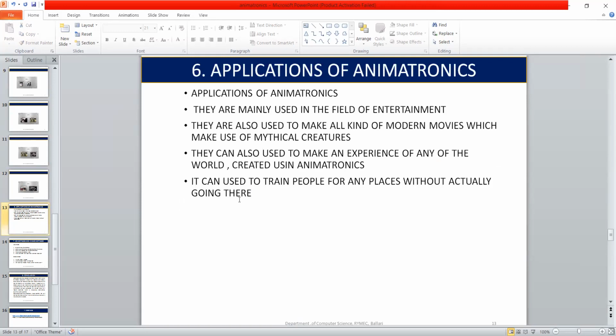Some of the applications of animatronics. Animatronics can be used in the entertainment area, used in creating special effects in movies, used in Disneyland, etc.